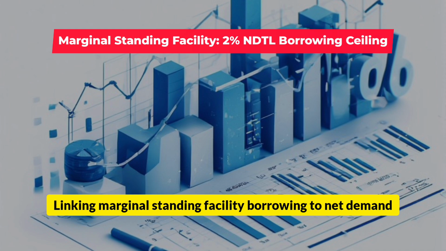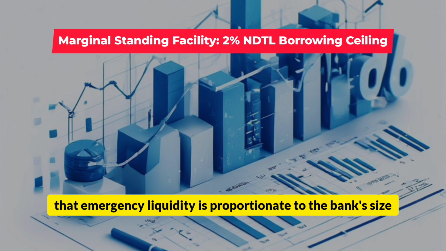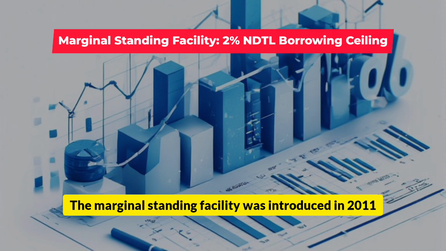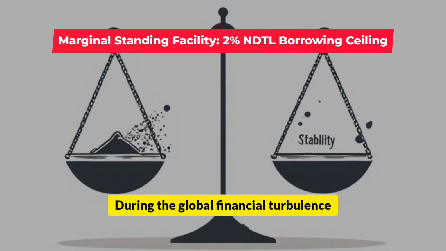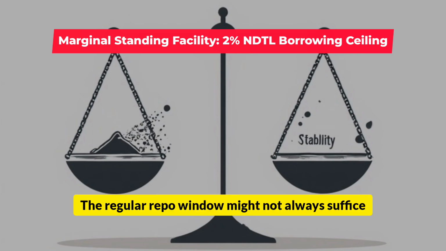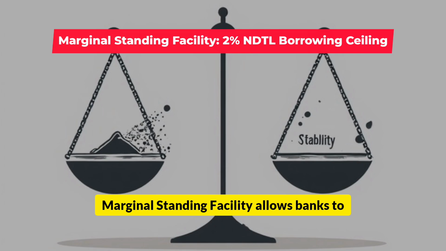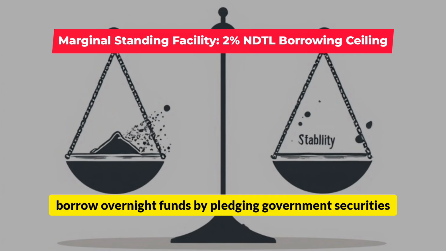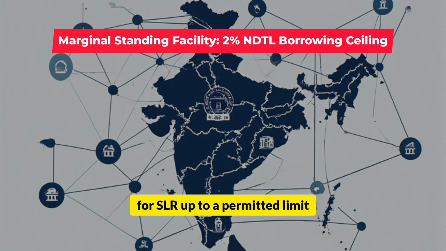Linking marginal standing facility borrowing to net demand and time liabilities ensures that emergency liquidity is proportionate to the bank's size. The marginal standing facility was introduced in 2011 as a crisis-time instrument. During the global financial turbulence and episodes of domestic liquidity stress, banks sometimes faced overnight fund shortages. The regular repo window might not always suffice. Marginal standing facility allows banks to borrow overnight funds by pledging government securities, even dipping into the securities maintained for SLR up to a permitted limit.